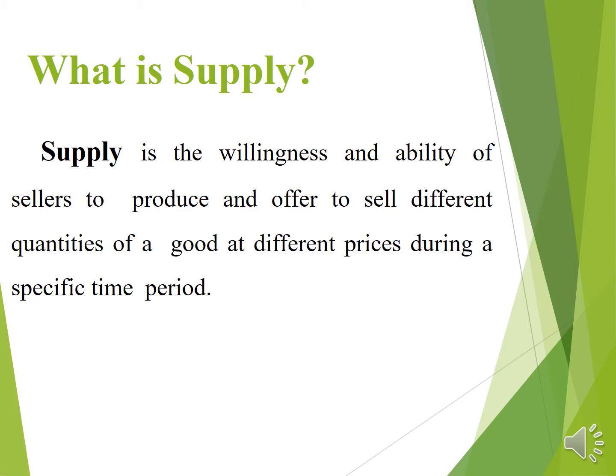First of all, what is supply? Supply is the willingness and ability of sellers to produce and offer to sell different quantities of goods at different prices during a specific time period. Supply means willingness and ability to sell.